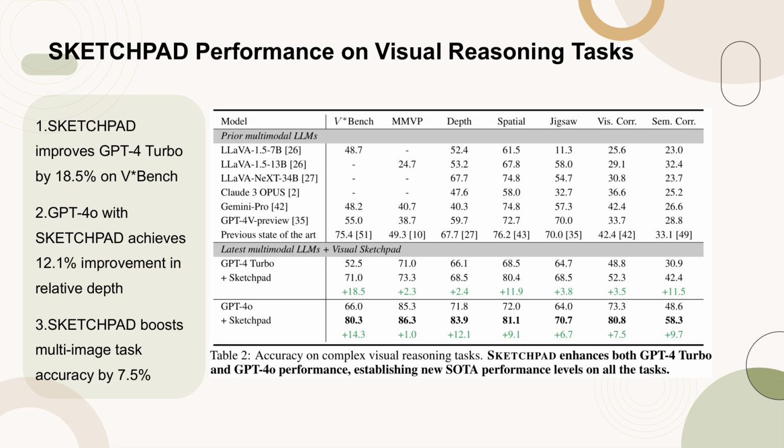The data shows that Sketchpad significantly boosts the performance of these models, setting new state-of-the-art levels across all tasks. Notably, GPT-4 Turbo sees an 18.5% accuracy increase on the V*Bench task, while GPT-4o achieves a 12.1% improvement in relative depth tasks. Additionally, Sketchpad's effectiveness extends to multi-image tasks, where it provides a 7.5% accuracy gain. These results underscore Sketchpad's capability to enhance multimodal language models' performance in visual reasoning.